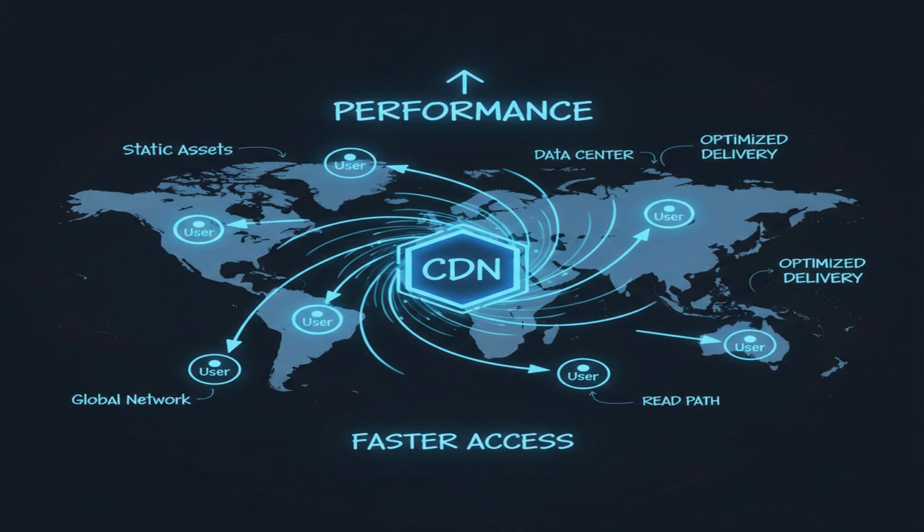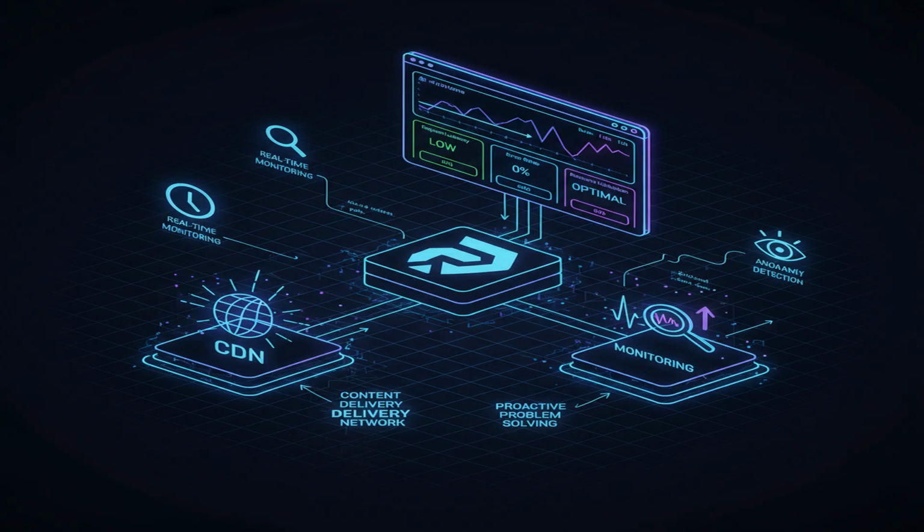To further optimize performance and scalability, we can leverage a content delivery network (CDN) for static assets like images and CSS files. CDNs store cached copies of these assets in geographically distributed locations, allowing users to download them from the server closest to them. This reduces latency and improves the overall user experience, especially for users in different regions.